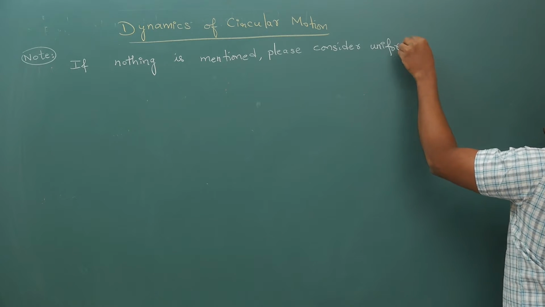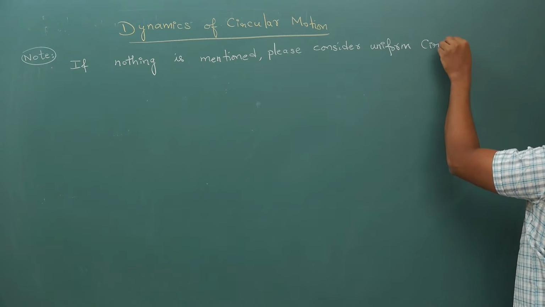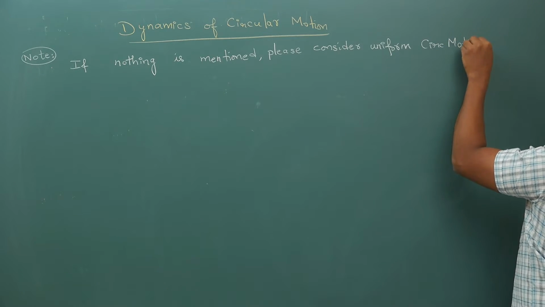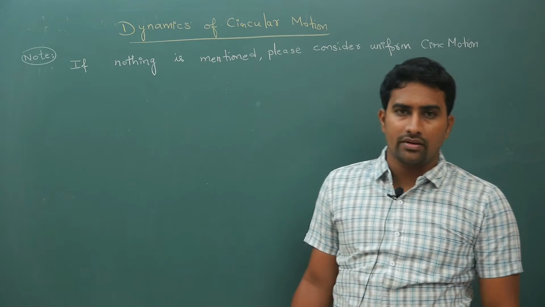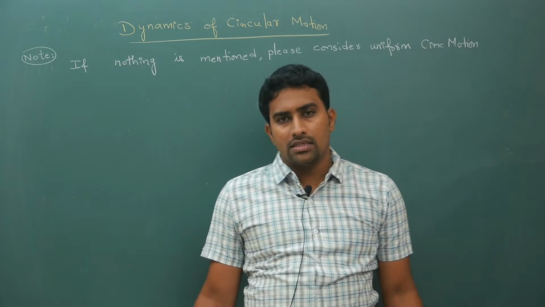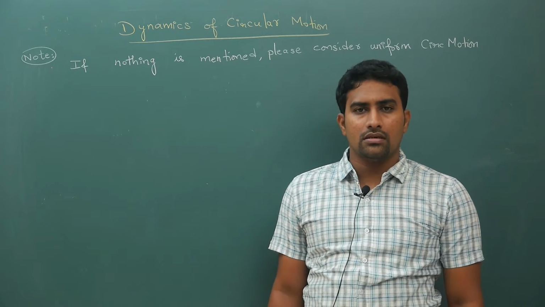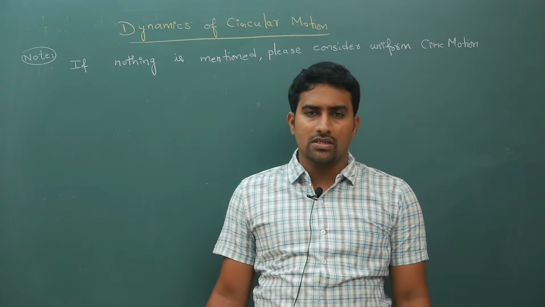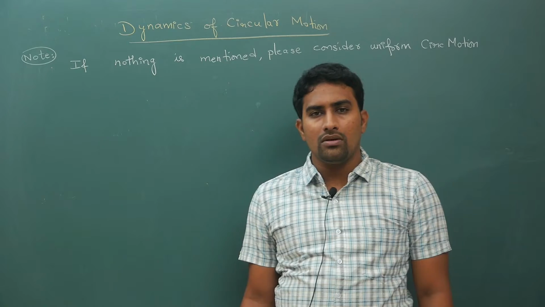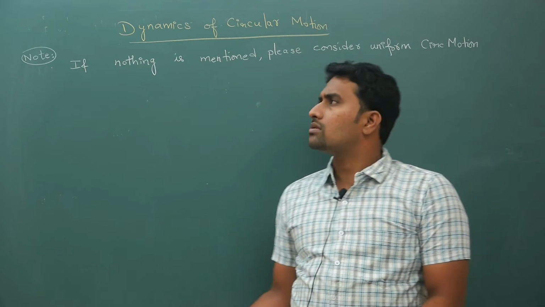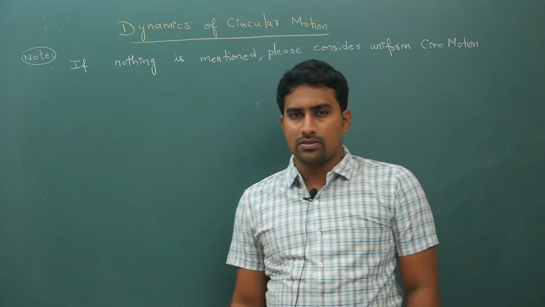If nothing is mentioned in the sense that somewhere in the question speed is constant is given, obviously it is uniform circular motion, but any information related to non-uniform circular motion is not given, so by default consider uniform circular motion.